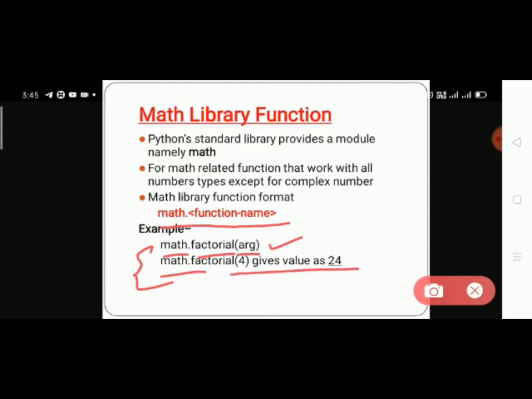How does it give 24? You know, in mathematics you learn that the factorial of 4 is 4 into 3 into 2 into 1. So 4 times 3 is 12, 12 times 2 is 24, and 24 times 1 is 24. The result is 24. I hope you understand. Next I will show two slides with the functions and working of this math library.